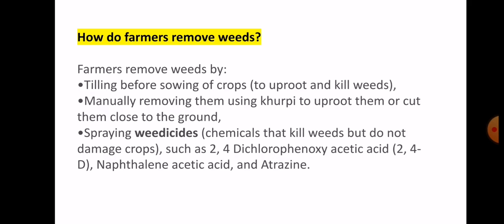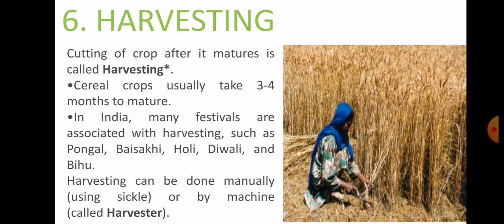Third thing, spraying weedicides. Weedicides are the chemicals that we use to kill the weeds. But these chemicals will not damage our crops. So by spraying weedicide we can remove weeds from our field. Examples of weedicides are 2,4-dichlorophenoxyacetic acid, the short form is 2,4-D. Another example is naphthalene acetic acid and atrazine. So these are the 3 ways we can use to remove the weeds from our main crop.